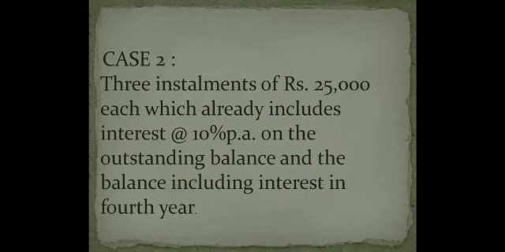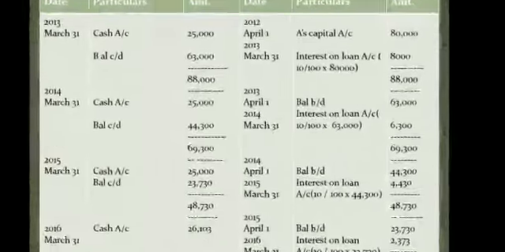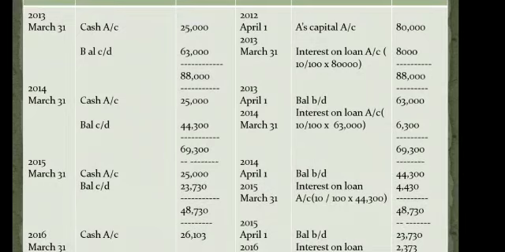So in the 4th year we are not fixing the amount. In the first 3 years we will be paying 25,000. 3 installments, the amount is fixed. In the 4th year we are not fixing the value. Whatever will be the leftover amount, that balance will be paid in the 4th year. Let's see the difference in the account preparation, the loan account preparation now. Very carefully you should see this.